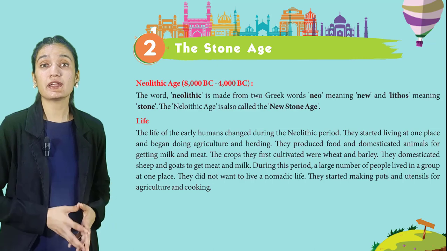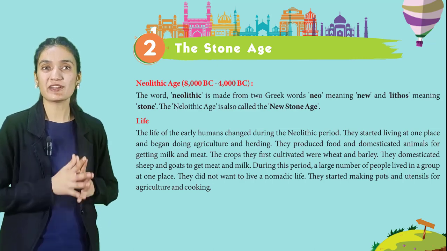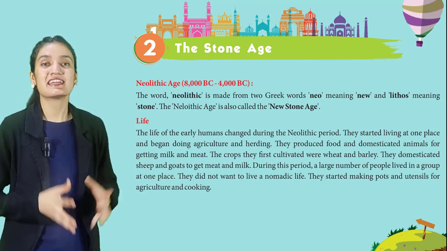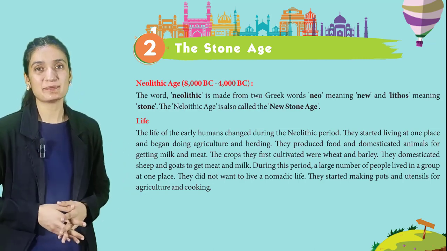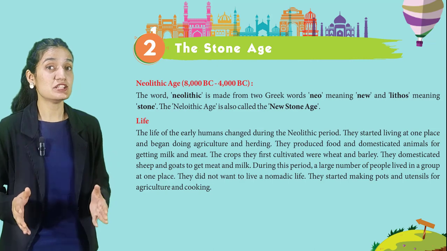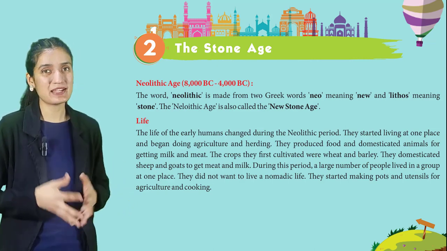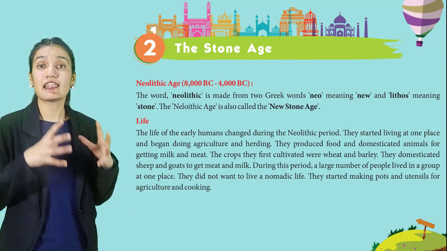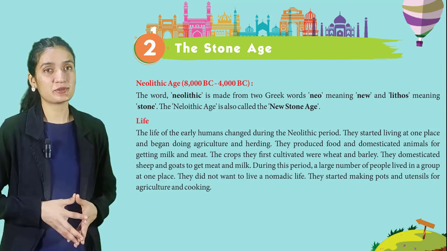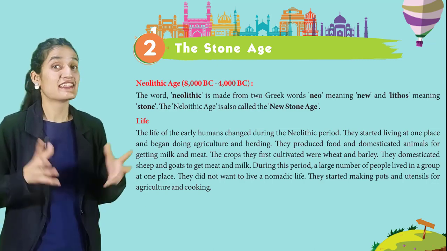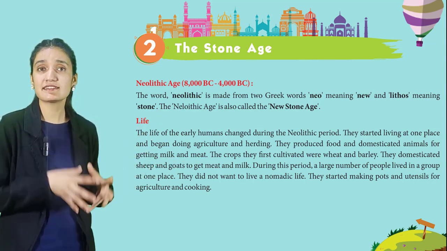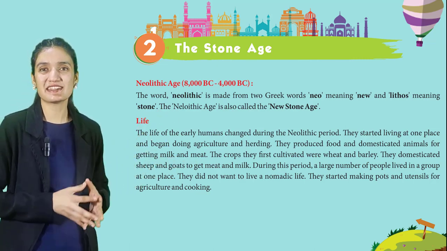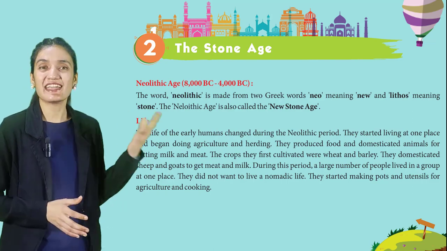They produced food and domesticated animals for getting milk and meat. The crops they first cultivated were wheat and barley. They domesticated sheep and goats to get meat and milk. During this period, a large number of people lived in a group at one place. They did not want to live a nomadic life. They started making pots and utensils for agriculture and cooking.